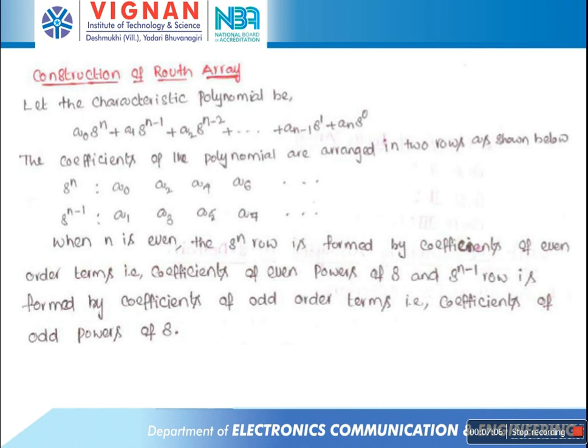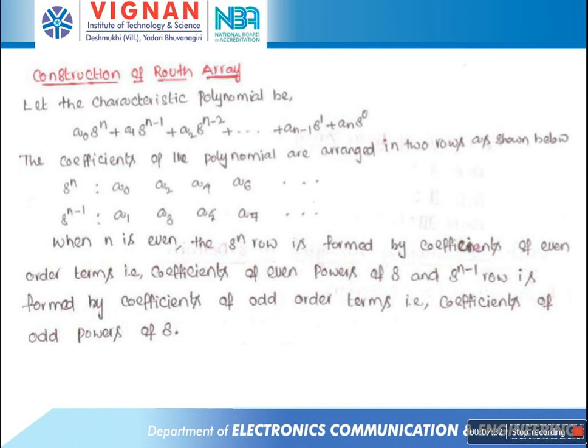And similarly, if n is an odd number, then the s power n row is formed by the coefficients of odd order terms, and the s power n minus 1 row is formed by the coefficients of even order terms. So that is the s power n row and s power n minus 1 row arrangement from the given characteristic polynomial.